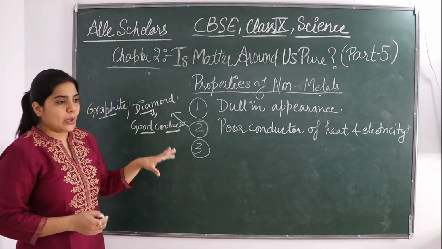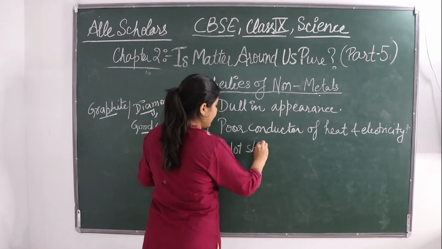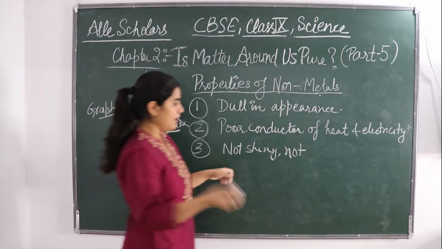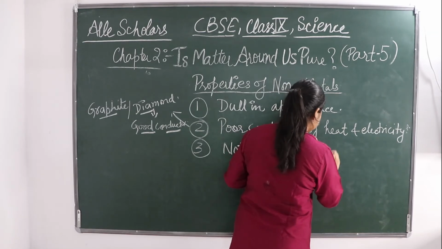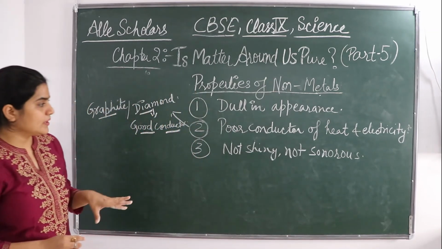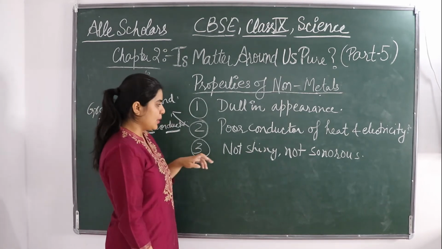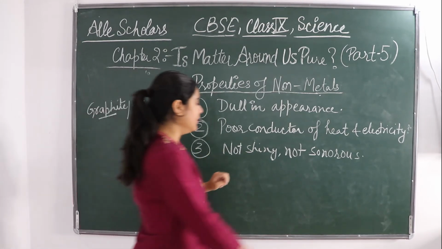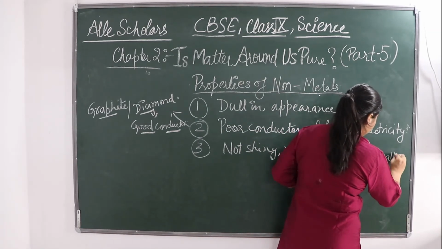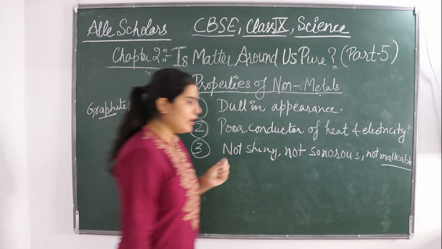So now what is there? They are not shiny like metals. They are not sonorous like metals. As I have told you, metals are sonorous, but non-metals are not. Means if you hit them, they are not going to give a ringing sound. And they are also not malleable. Means you can't convert them into a thin sheet if you hit them.